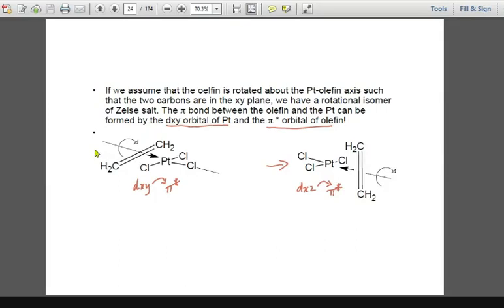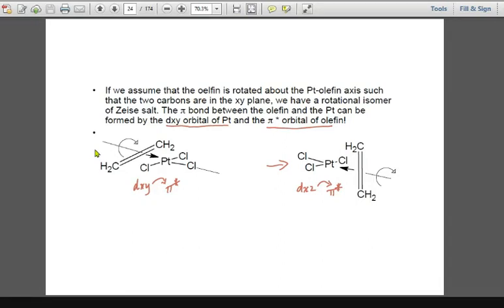In case of Zeise's salt, there will be three chloro groups occupying the planar positions, and one position is going to be occupied by the alkene substituent, and this is called Zeise's salt.